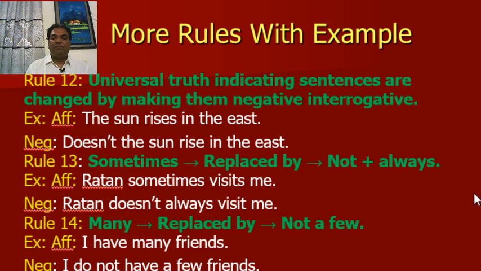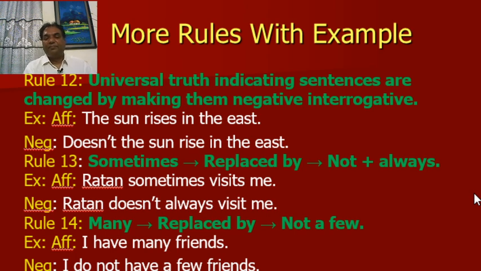Rule number 12. Universal truth indicating sentences are changed by making them negative interrogative. You have to be careful about this. Example, affirmative, the sun rises in the east. Negative, doesn't the sun rise in the east? Here will be a question mark after east.